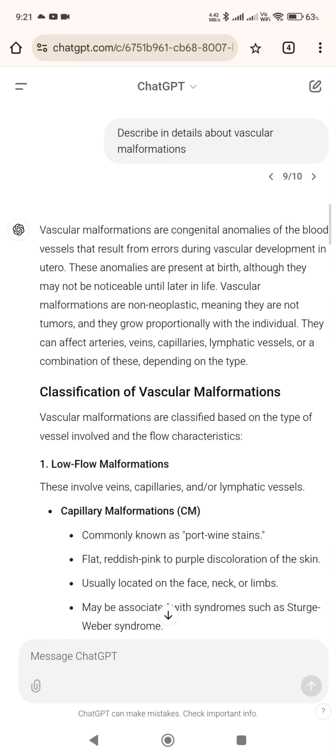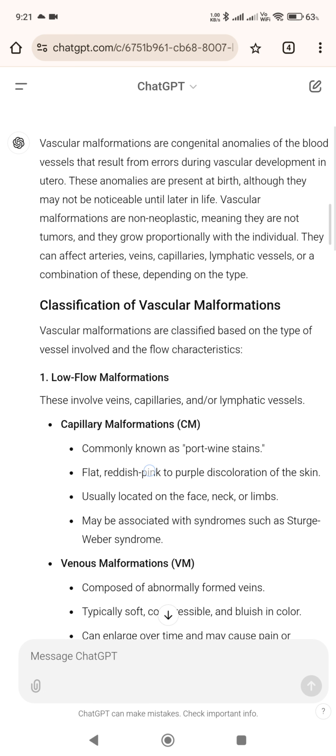Vascular malformations are congenital anomalies of the blood vessels that result from errors during vascular development in utero. These anomalies are present at birth, although they may not be noticeable until later in life. Vascular malformations are non-neoplastic, meaning they are not tumors, and they grow proportionally with the individual. They can affect arteries, veins, capillaries, lymphatic vessels, or a combination of these, depending on the type.